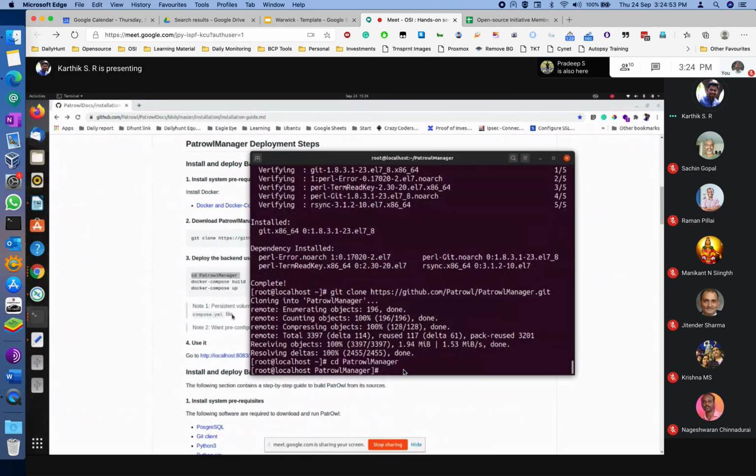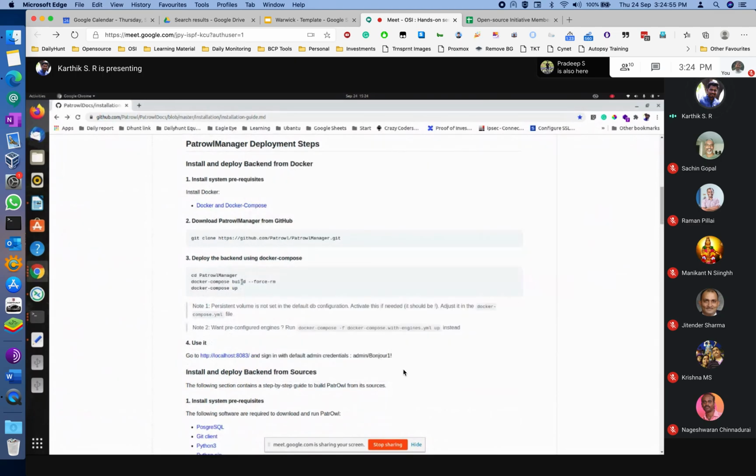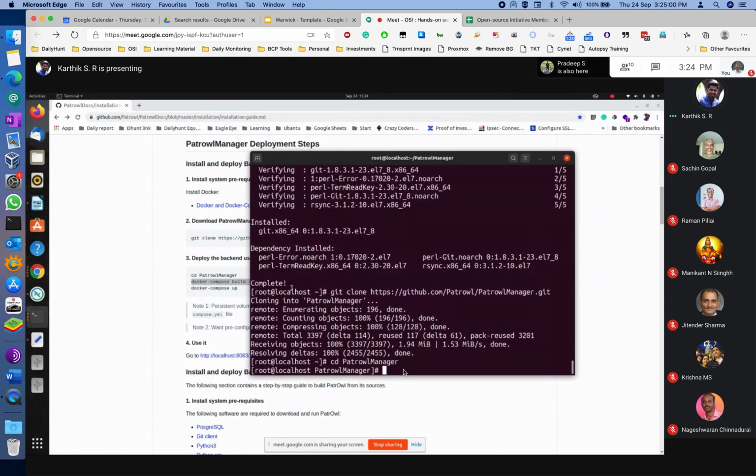Then docker-compose build. This is a plain repository. It will build the Docker container so that we can bring it up.